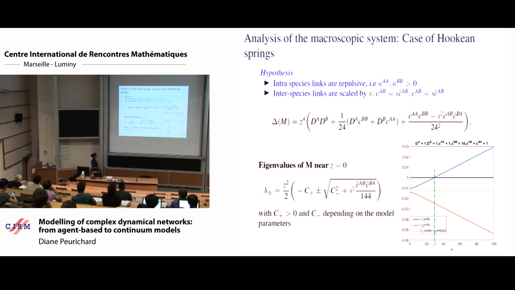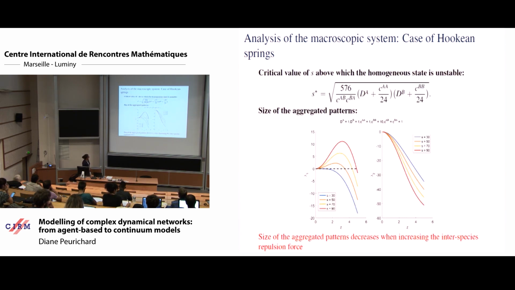So the main conclusion of this model is that the interspecies repulsion is the parameter that really says if you will aggregate or not. We can quantify it even more. We can represent the eigenvalue as a function of this parameter S, the intensity of the interspecies repulsion.